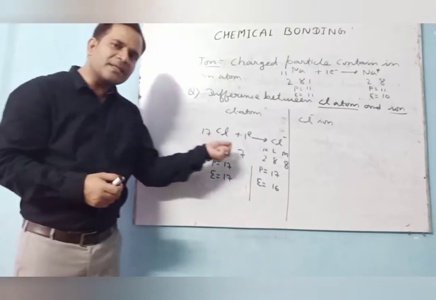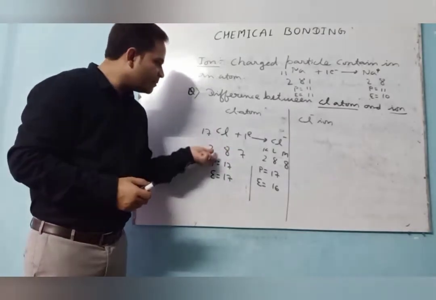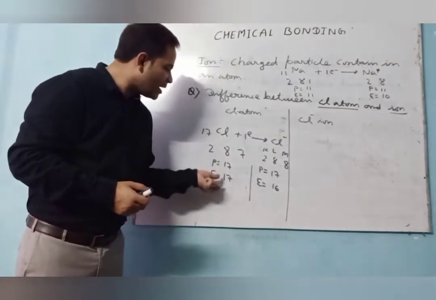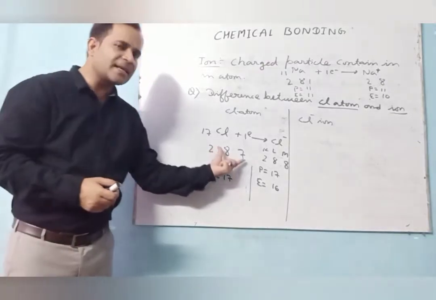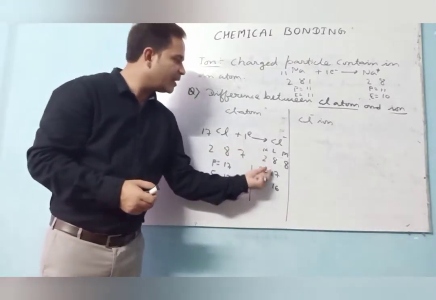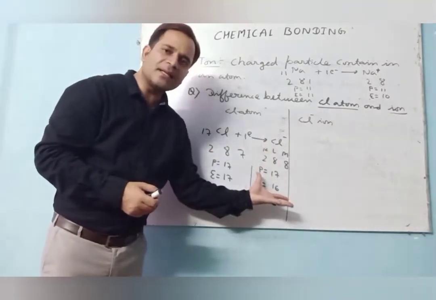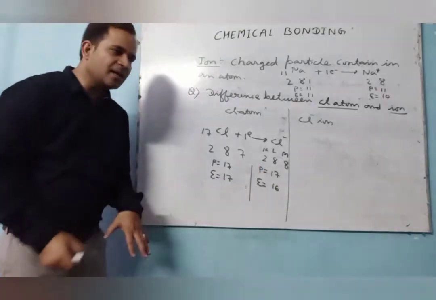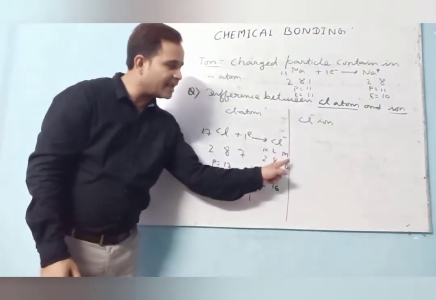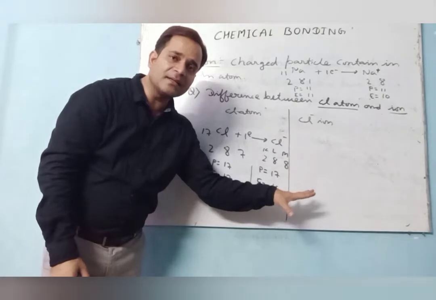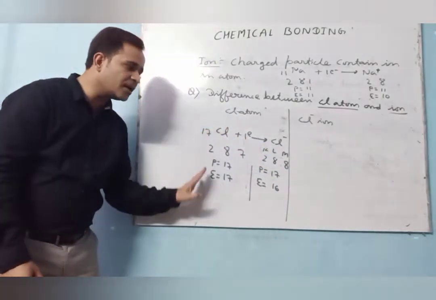But what you are seeing here, the chlorine atom also has 3 shells, and the chlorine ion also has 3 shells. Then here I am saying the size of the chlorine ion is bigger than the size of the chlorine atom.